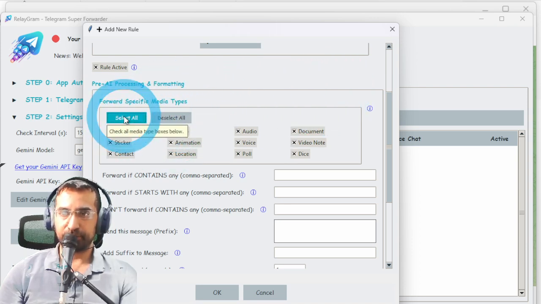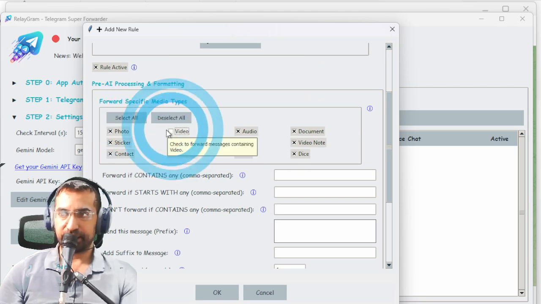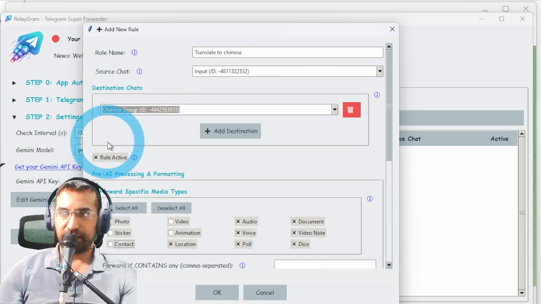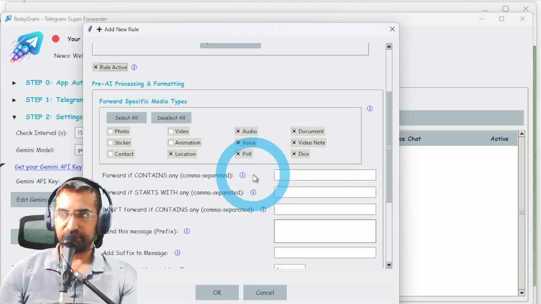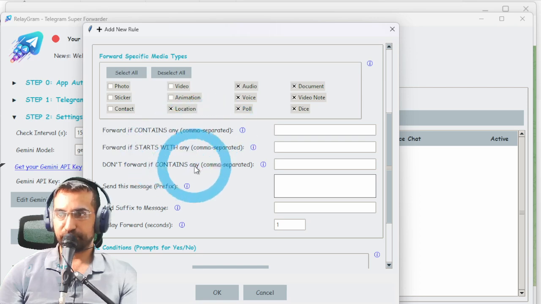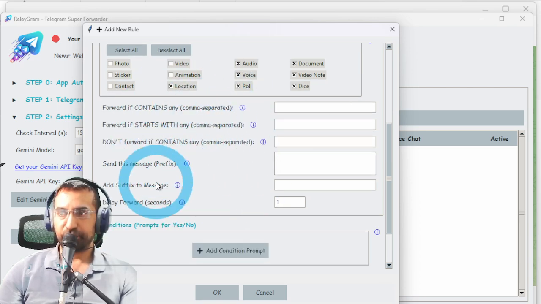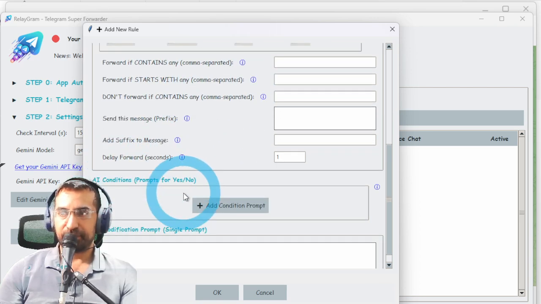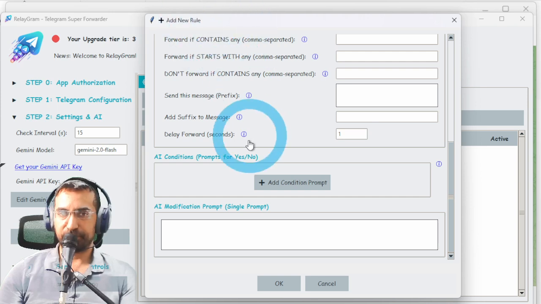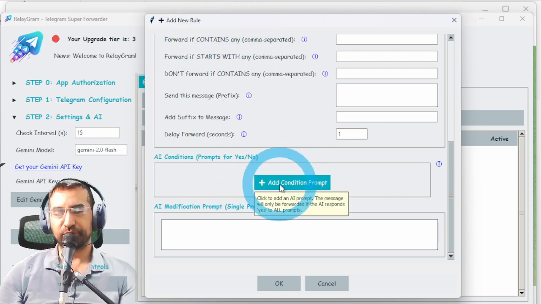And if you don't mind all media, you can do that. You can actually select which ones of these you want to go through and which ones you don't, and you can deactivate the rule quite easily over here, and then it won't delete it. And here are all the conditions we talked about earlier. I'm not going to use any of these right now because I just want to focus on the AI aspect of this, because this is really what people are probably looking for when using this.